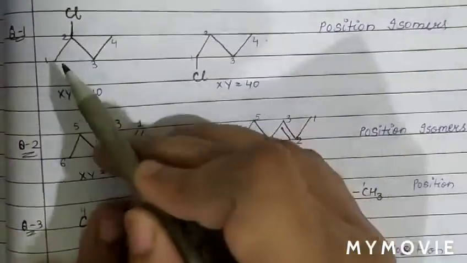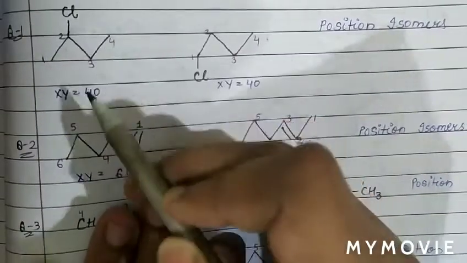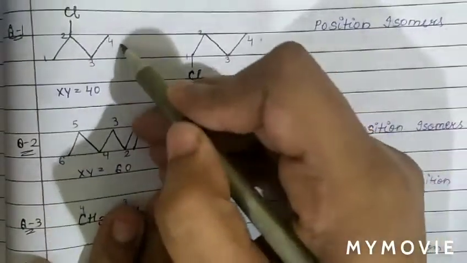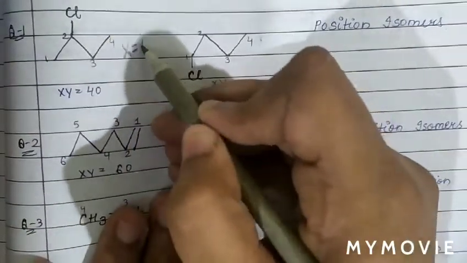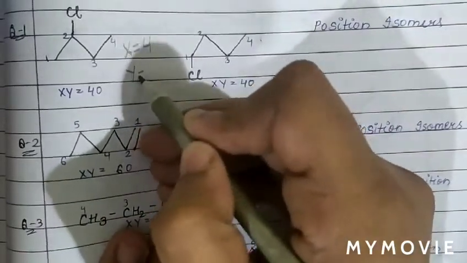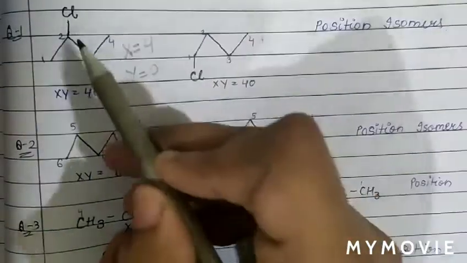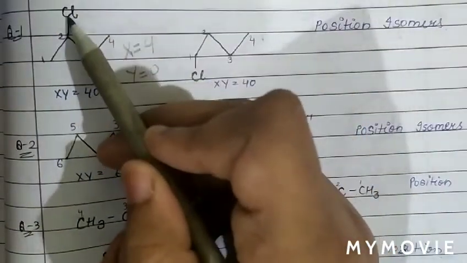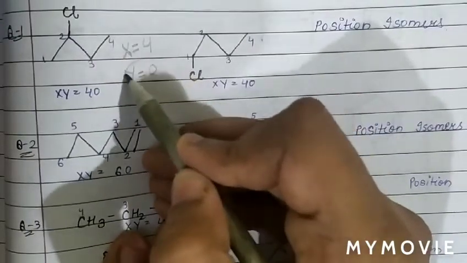As we can see, the number of carbon atoms in the main chain is 1, 2, 3, 4. The isomeric number x is the number of carbon atoms in the main chain, so x is 4. Y is the chain starting with carbon atom. There is no side chain starting with carbon, so y is equal to 0.